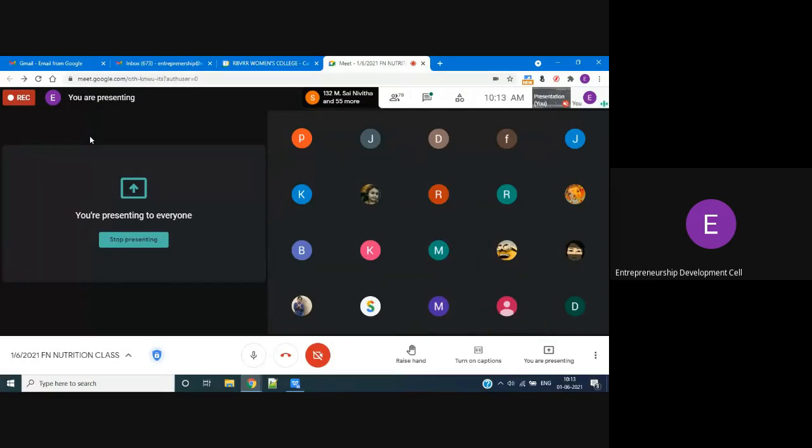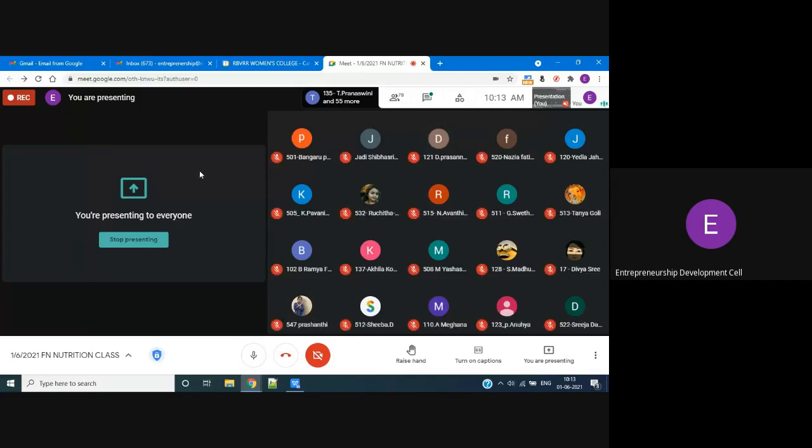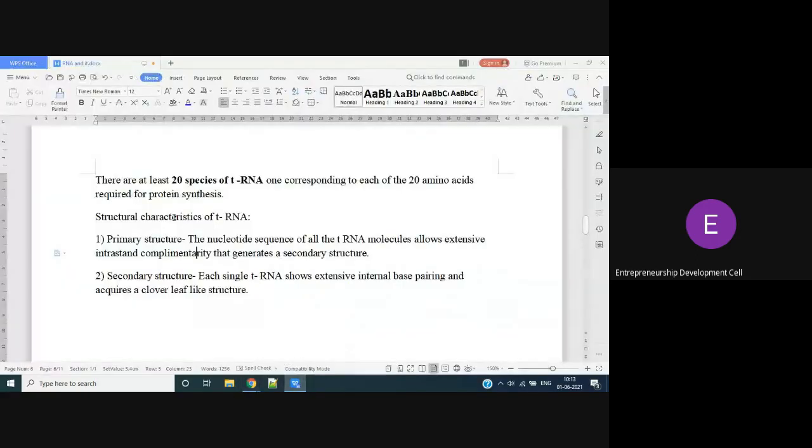In protein synthesis, tRNA will go and bring amino acids. Yes or no? Different types of amino acids are brought by our tRNA. So there are 20 species of tRNA, each corresponding to a different amino acid.